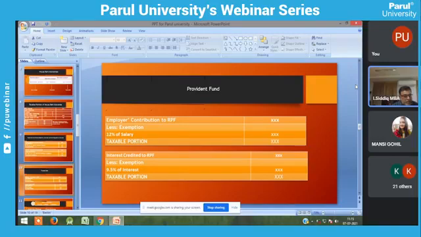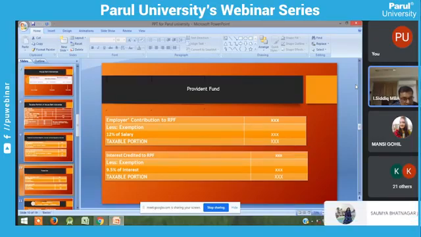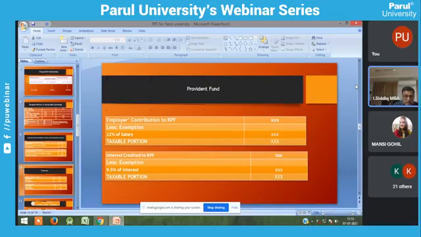So both the employer and the employee can contribute. Especially for statutory provident fund, it is exempted for government employees. Employer contribution is exempted. Sorry, employee contribution, the employee contribution also comes under deduction under section 80C.